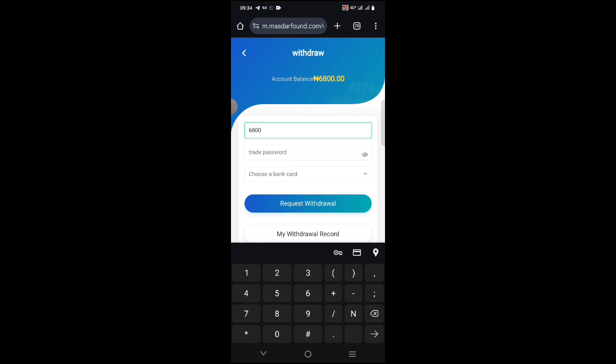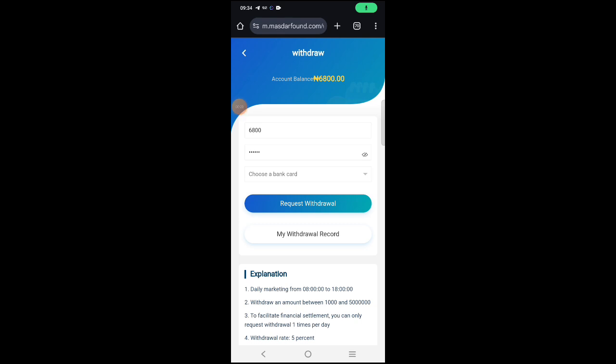My trade password. So I've put in my password, then my bank account. Okay, then let me request for withdrawal. Okay, let's wait for it to drop on my bank.